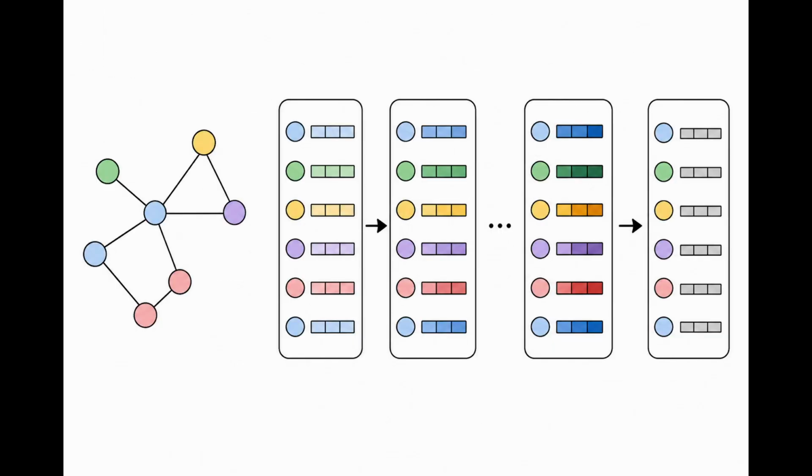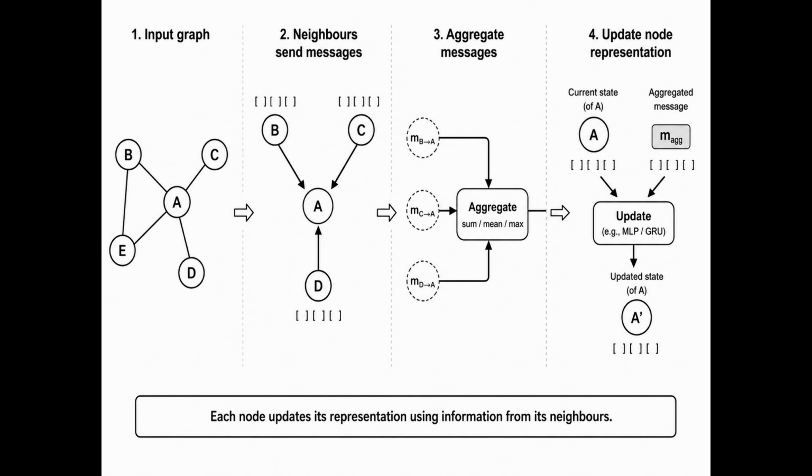Embeddings are one way to represent graph nodes as numbers. Algorithms like Node2Vec learn these embeddings using random walks. But for this project, we are going one step further. Instead of learning these embeddings separately, we are using a GNN that learns directly from the graph through message passing. Every node starts with its own features. Then, each node receives information from its neighbors, combines it, and updates itself. After one round, the node knows about its direct neighbors. After 2 rounds, it knows about its neighbors of neighbors. And after 3 rounds, it's like the average high school reunion.